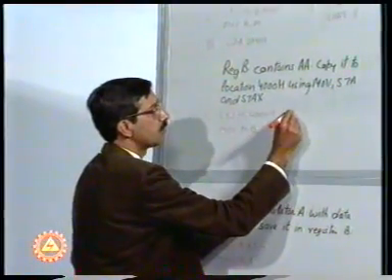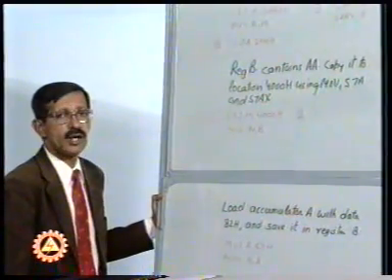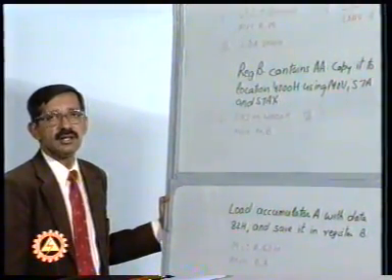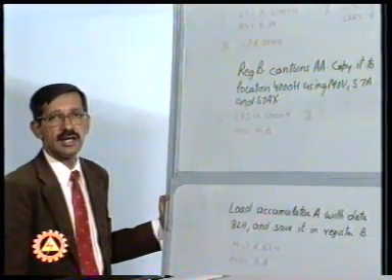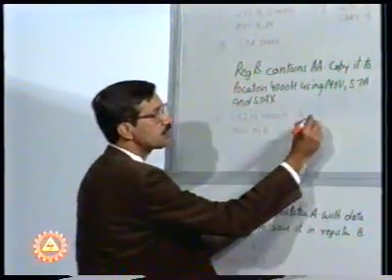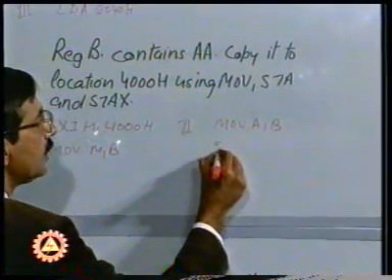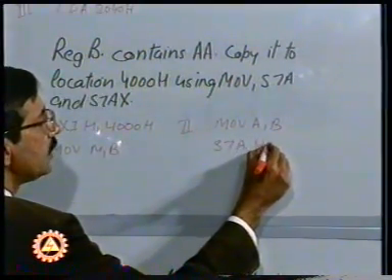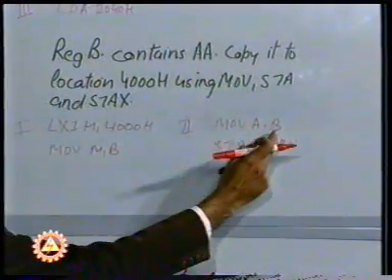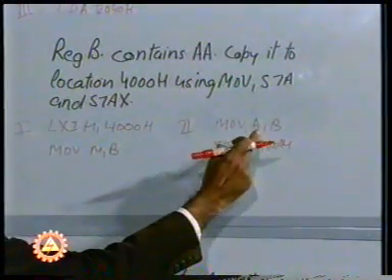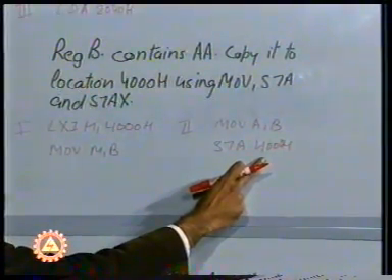The second instruction we have to use is STA. For STA, what we require is we have to just give the address where the data is to be stored, but the data is required to be there in the accumulator and not in register B. So we'll have to first move the data into the accumulator, and then we can say STA 4000H. The result of this is that B has been brought into A, and from A it is being transferred to the location 4000 as is desired by the problem.